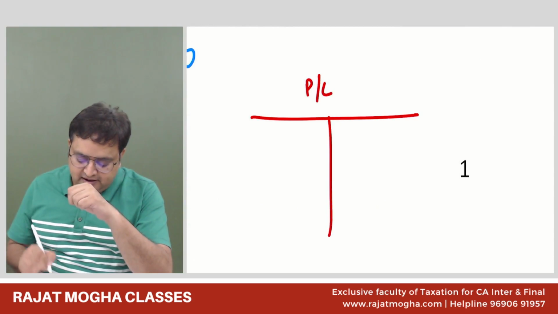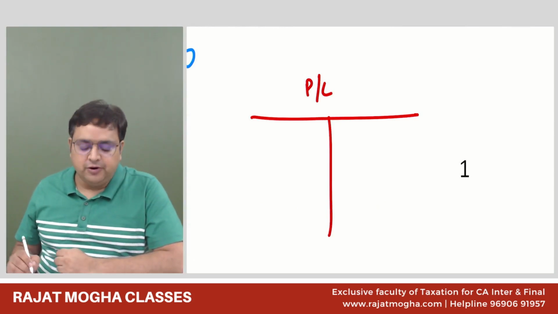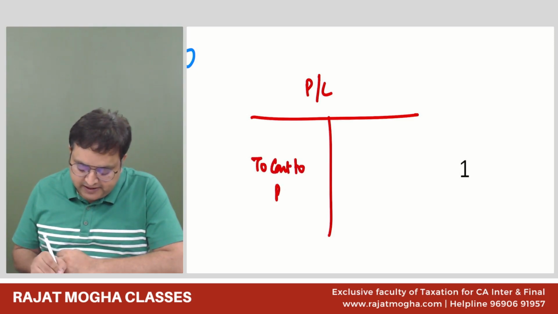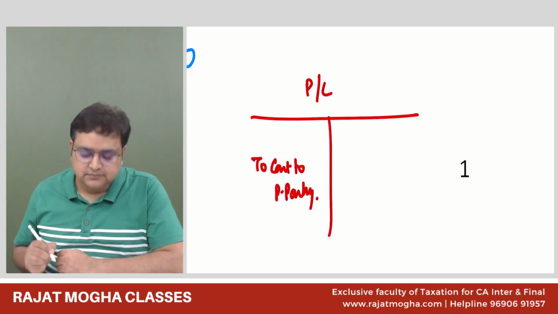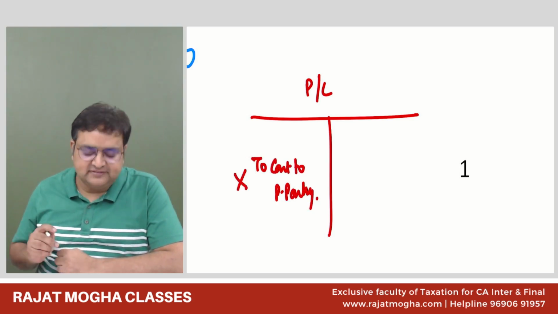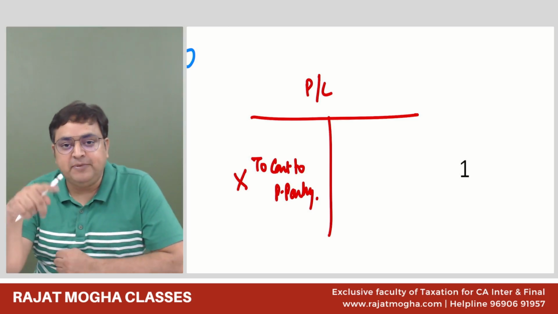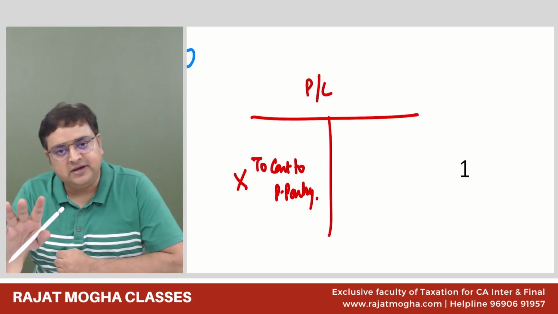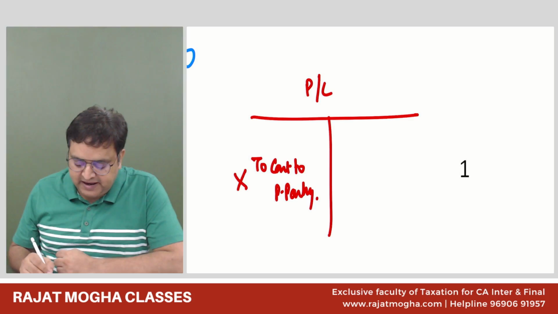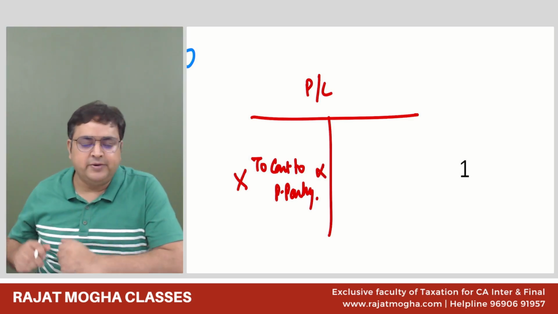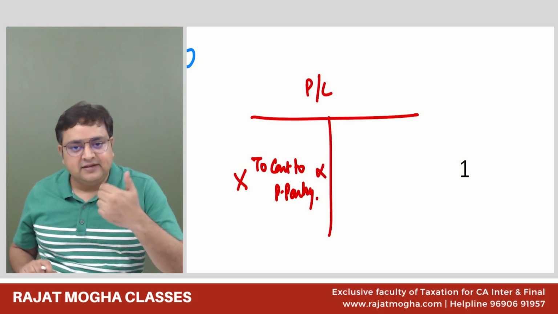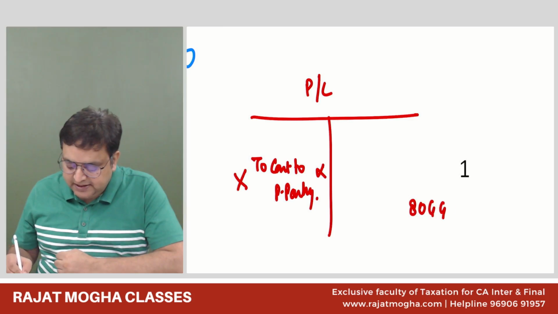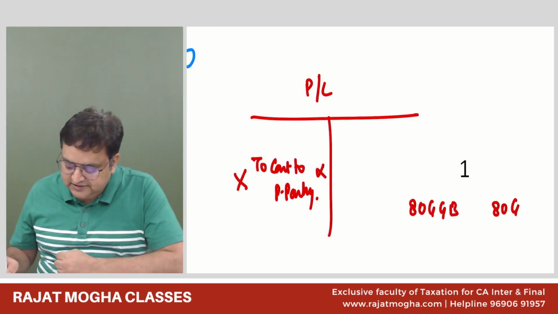See, if in your P&L account you find any contribution to a political party, it is not a business expense. It is not allowed as a PGBP expense. Correct? So while computing your PGBP, add it back. Don't allow it. Done?